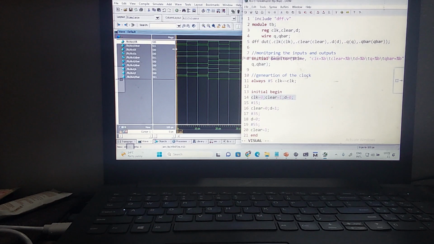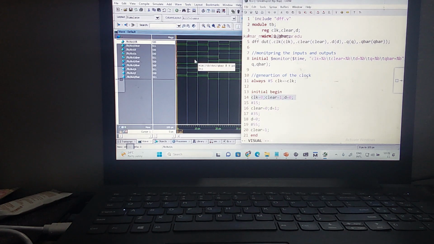Now when my clear changes to 0 after this time 15, you can see this is 5, up to here it is 5. Again it is 10. Again it is 15. At 15, what happens here? My clear goes to 0. Before that, what am I making? Clear is equal to 1, and T also I am making 0. Here also I am making 0. When clear is 1, this flip-flop works.